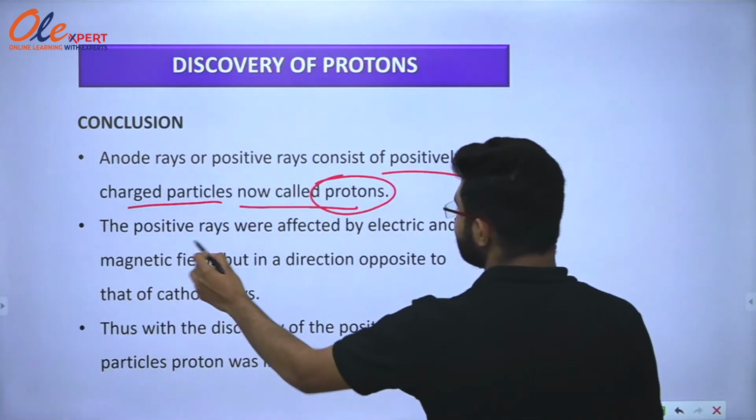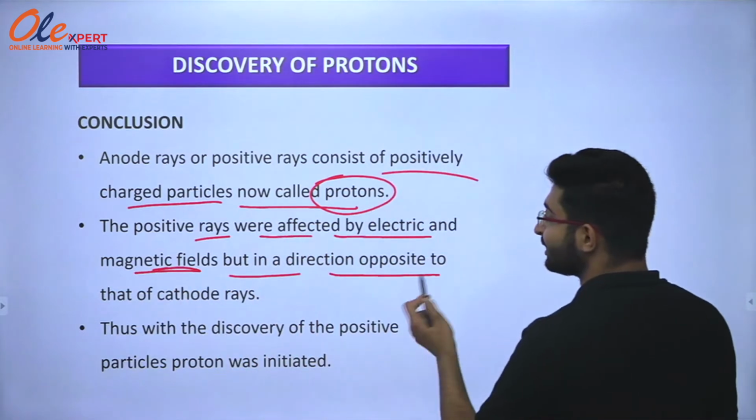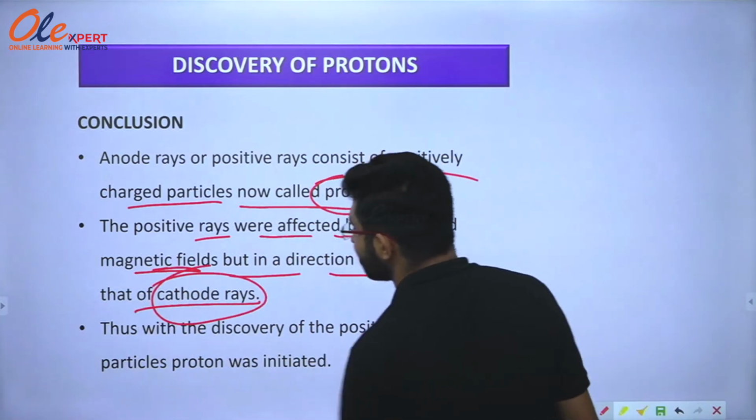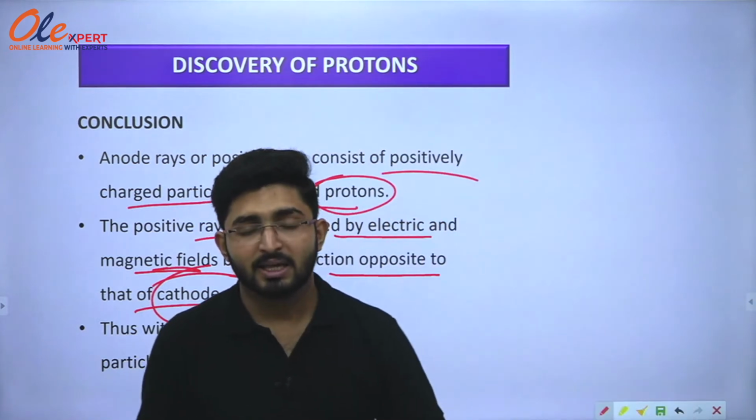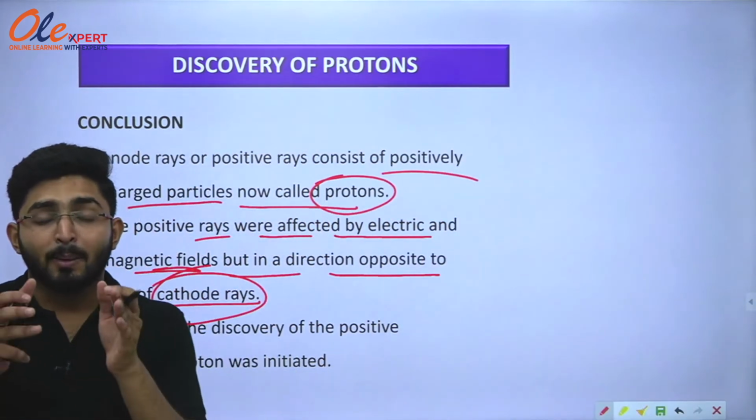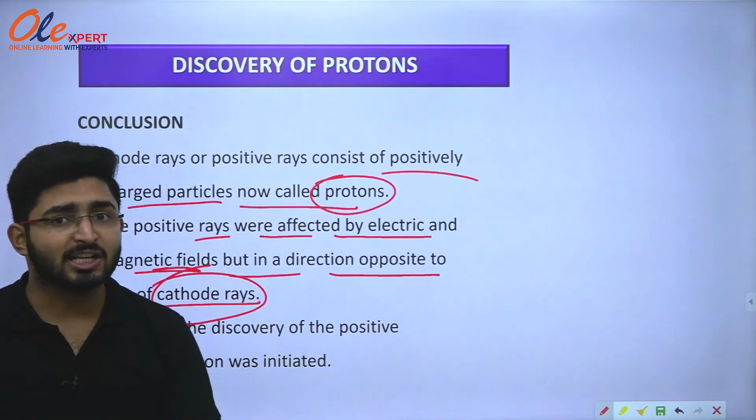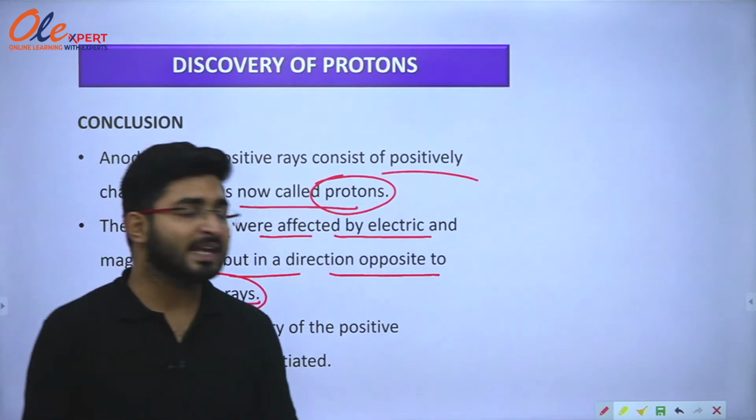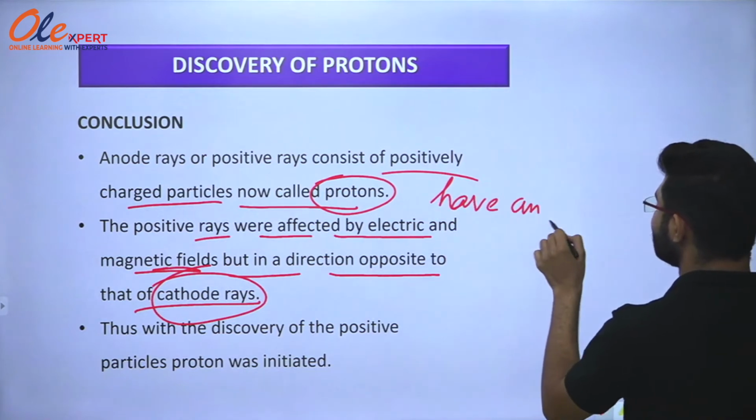The positive rays were affected by electric and magnetic fields, but in a direction opposite to that of cathode rays. What happened? When he applied an electric field and a magnetic field, he observed that the anode rays deflected opposite to the direction of the cathode rays. So he concluded that anode rays have an opposite charge.